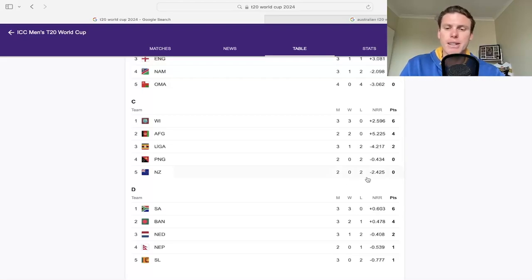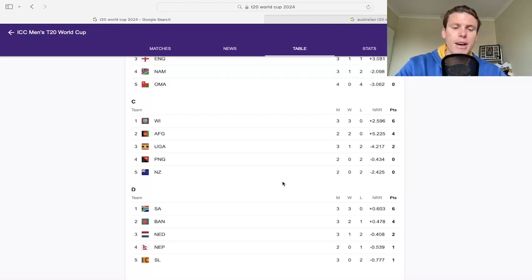It's only New Zealand there that can come in with 2 wins and a really ridiculous net run rate, and Afghanistan to lose their next 2 for them to be any chance of making the second round, which is crazy, as well as to have New Zealand most likely and also potentially England out of the first group stage of the World Cup. So yeah, congratulations to Afghanistan for their 2 great wins so far. The net run rate of plus 5.22 has been awesome there, and that West Indies showing their T20 caliber type of play, that's for sure.